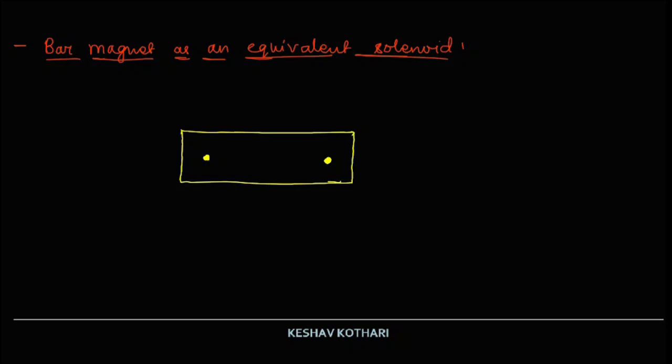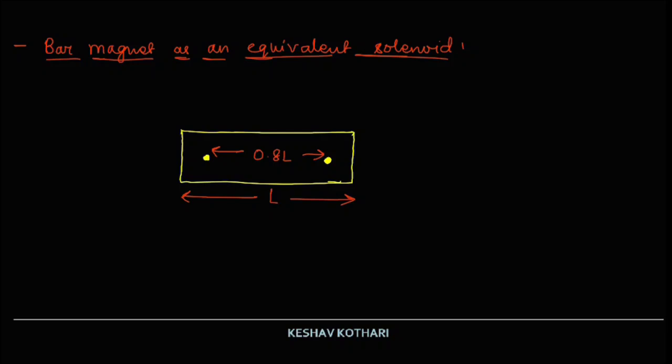So if L is the geometric length of the bar magnet, then the magnetic length of the magnet is equal to 0.8 L.